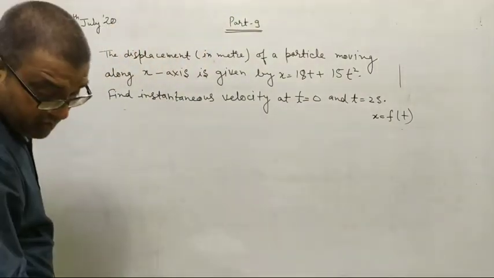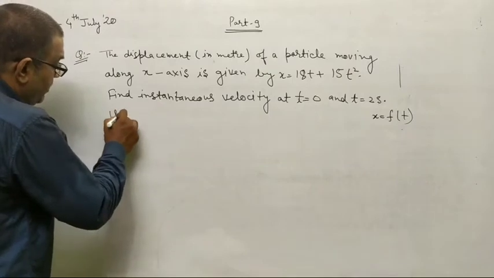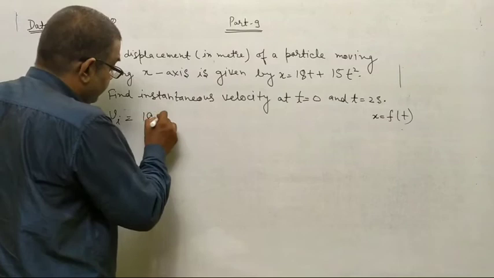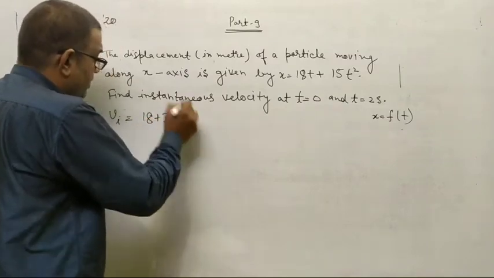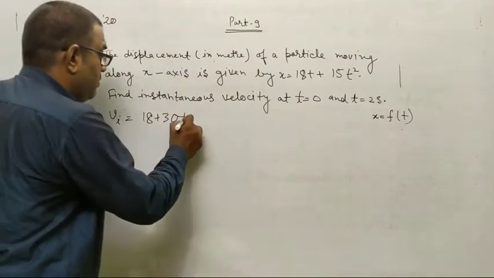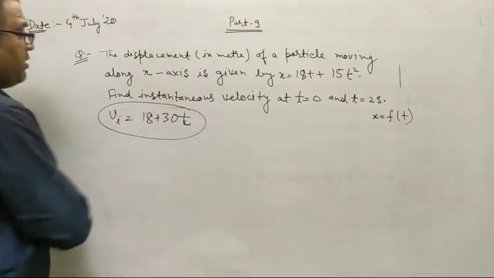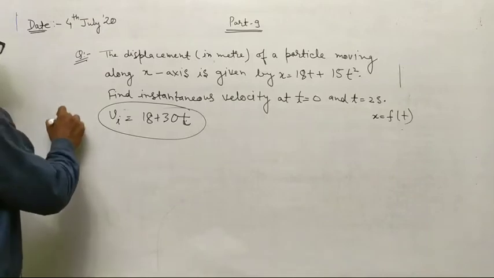You had got the value of instantaneous velocity Vi as 18 plus 30 t. Now this is velocity as the function of time.